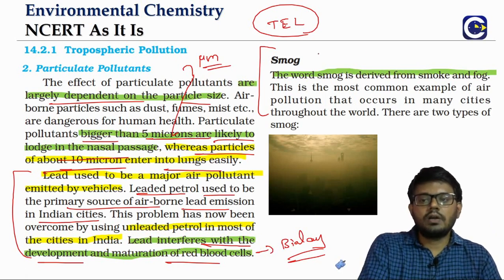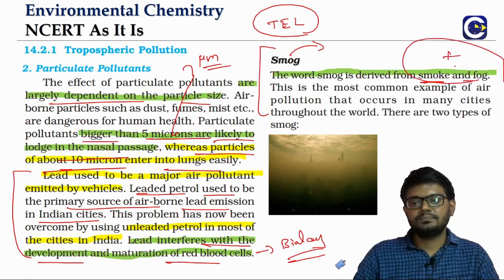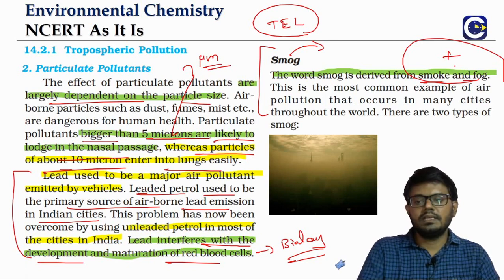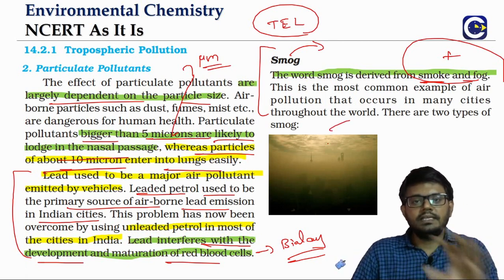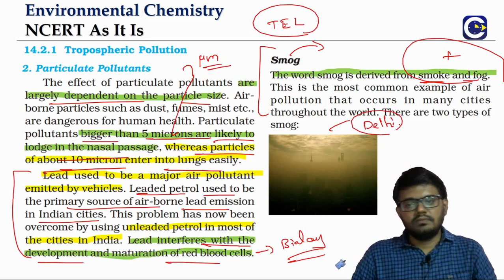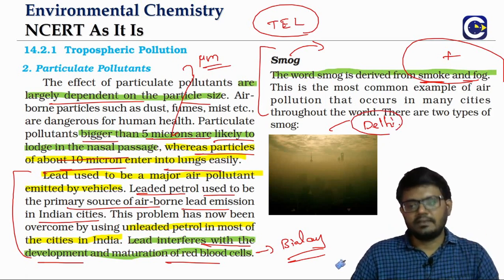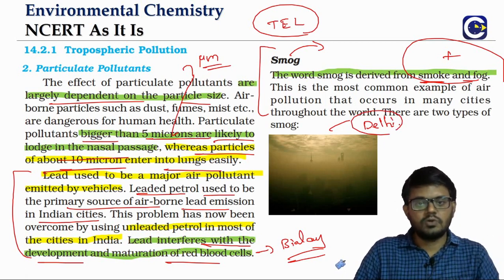Talking about the smog, you can see that the word basically comes from smoke plus fog. That's how the word smog has come. You can see here in this visualization, it's a smog. Now a lot of cities across the world, particularly in India, Delhi is seen as a very major example for the effects of smog, particularly in winter. So the smog that happens in winter, we call it classical smog.